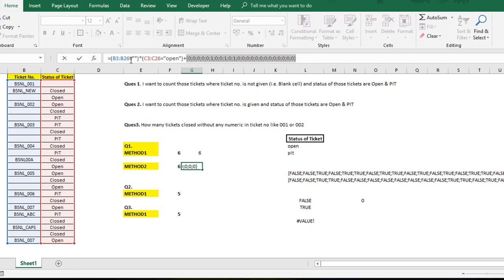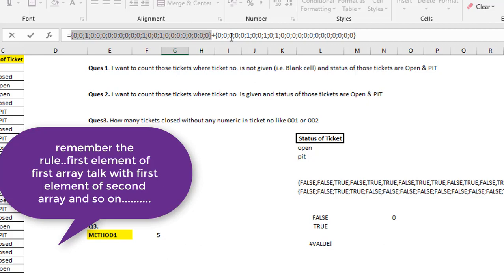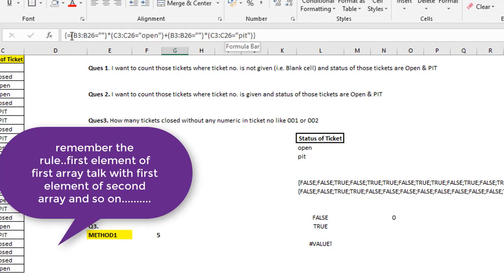So what you're doing finally, this is your first array, and similarly if I go and press F9 here, then this is another array, right? So you have both the arrays coming here. Now this 0 is going to be added with this 0, this 0 with this 0, this 1 with this 0. That's going to make it 1. So what we are doing is trying to find all the possibilities, and we are adding them.